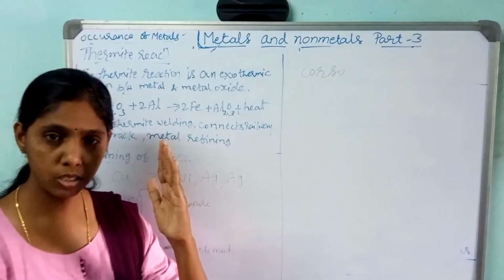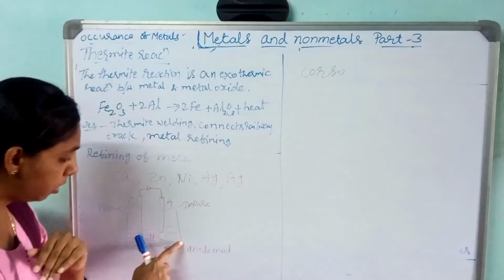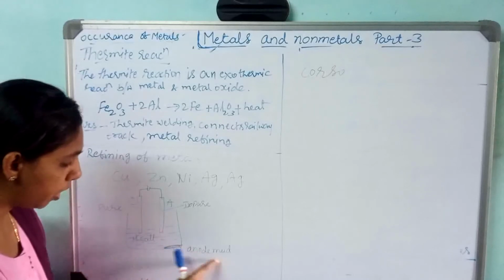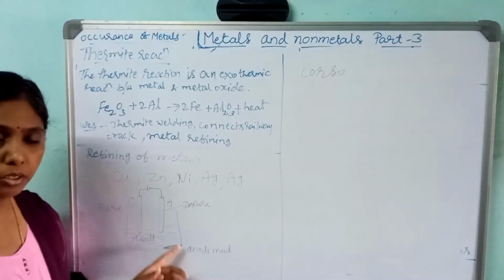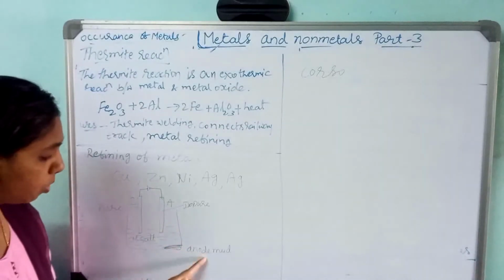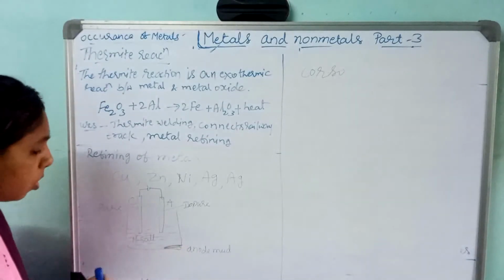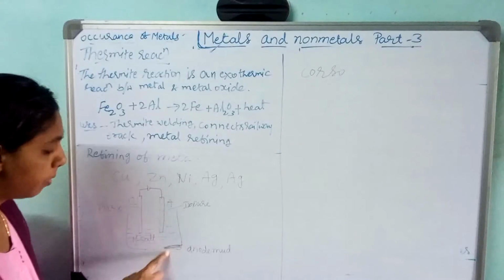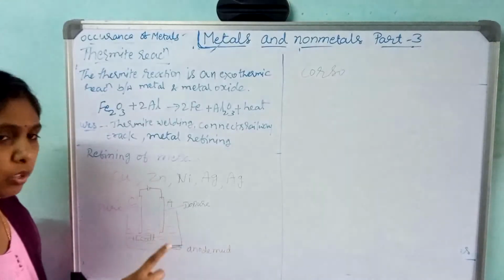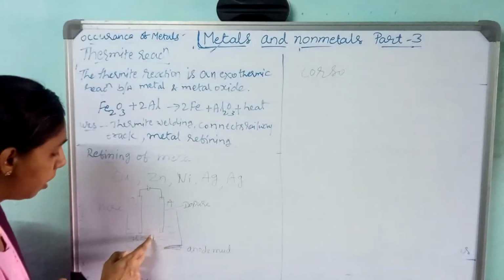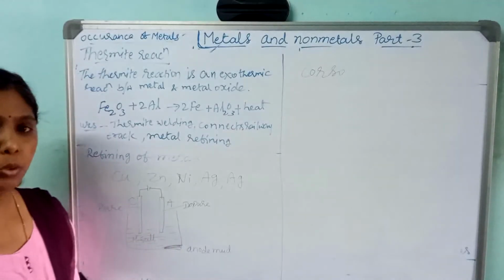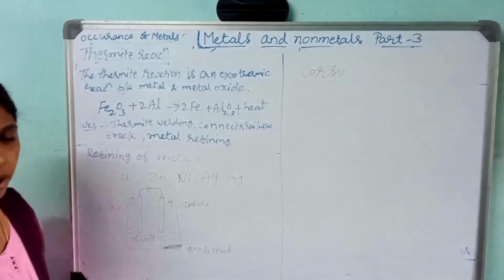Undissolved particles, that is sand, all those things will collect near the anode, that is called anode mud. Because it is collecting near the anode, it is called anode mud. Undissolved particles will collect over here, dissolved impurities will dissolve here, and the pure metal will come and deposit over the cathode. This is the process of refining.